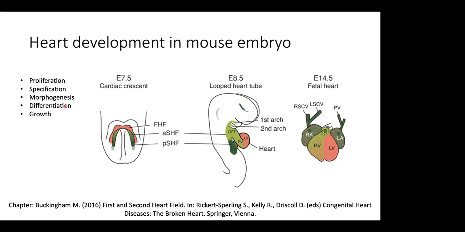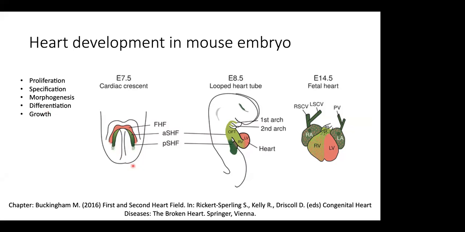And again in the mice, there are a lot of cellular processes involved: proliferation, specification, morphogenesis, which is one of the major things that I completely enjoy studying, differentiation and growth. I keep mentioning these processes because, as you can imagine, that is my expertise. Being a cell biologist, I'm very curious about how the cells are behaving and how we can study them as development happens, right?